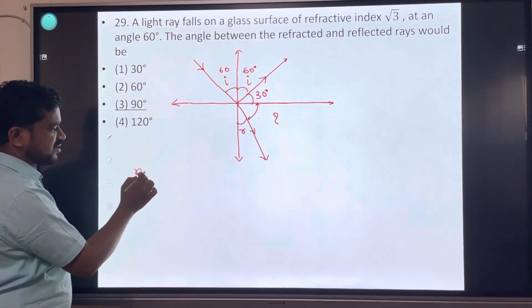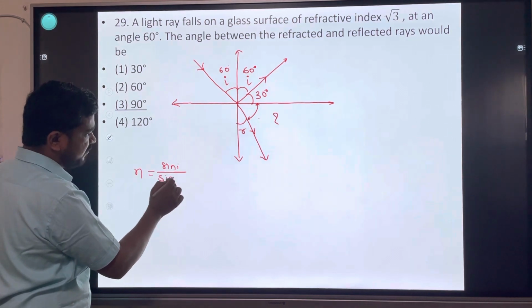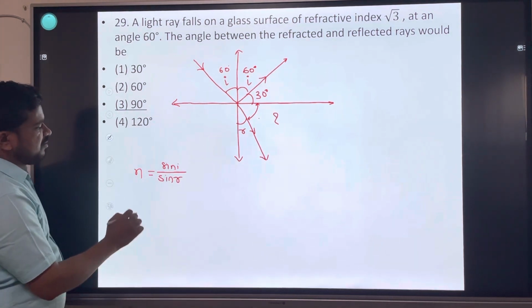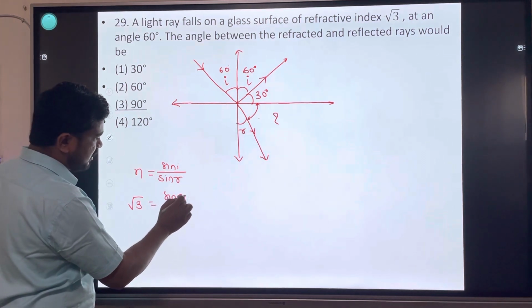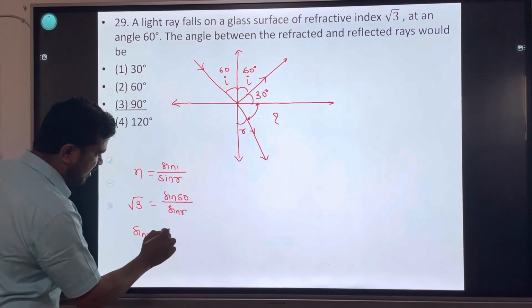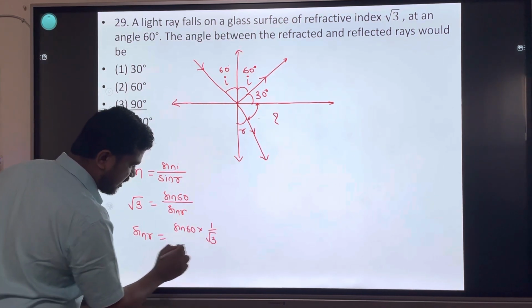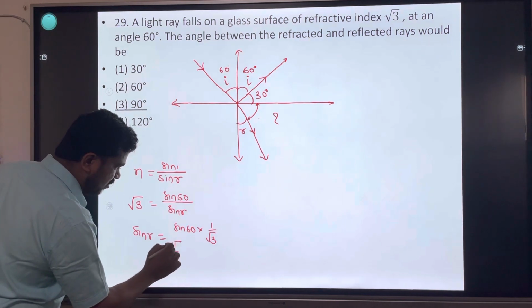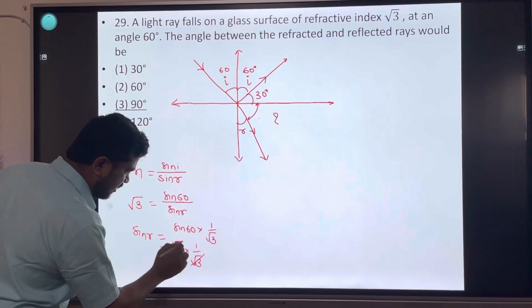So Snell's law is n equal to sin i divided by sin r. Refractive index root 3 is equal to sin 60 divided by sin r. Sin r equal to sin 60 into 1 upon root 3. Sin 60 की वैल्यू root 3 divided by 2 into 1 upon root 3, cancel.